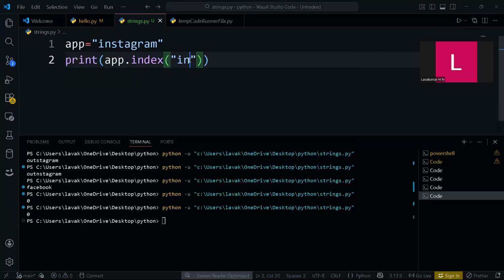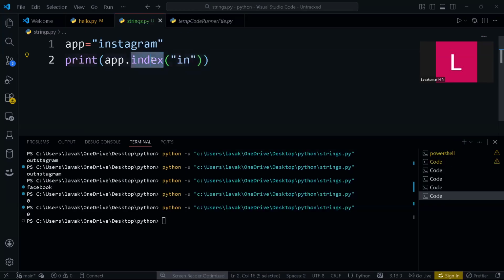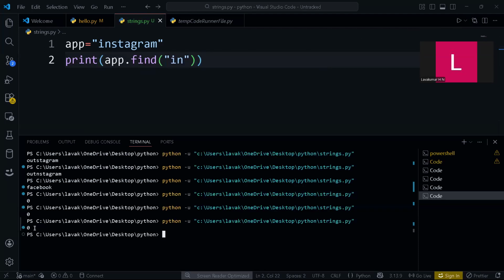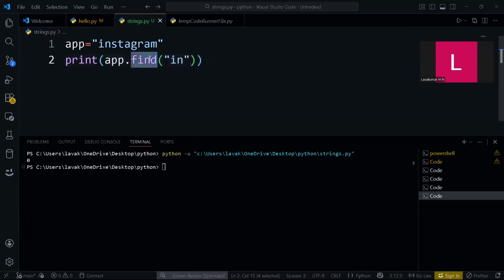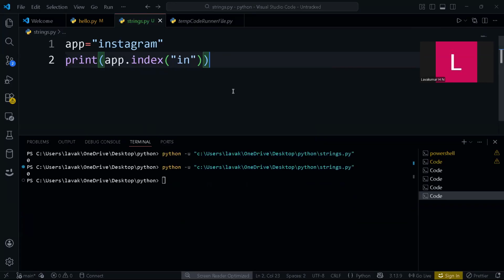There is one more method which works in the same way. Instead of index, if I use find, it does the same thing, and you get the same output. I will clear this and show you. I'm using find with in, and I'm getting output 0. If I use index, the output will be the same, again you will get 0.